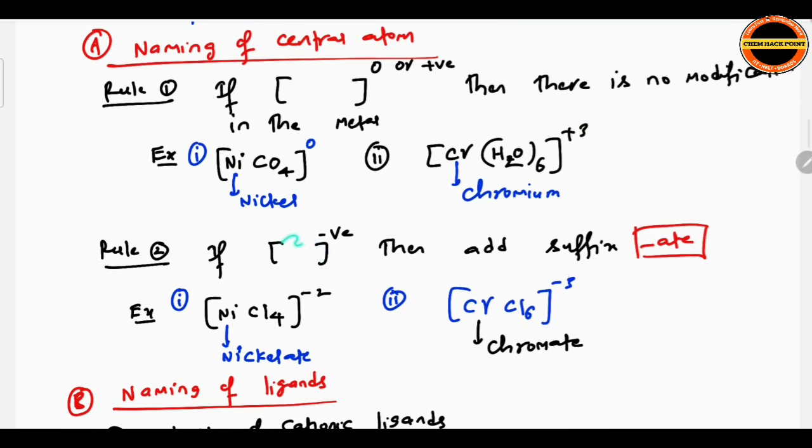Rule number 2. If the coordination sphere has a negative charge, then add the suffix ate to the metal. See, here the coordination sphere has -2, here it has -3. So for -2 it is nickelate, here it is chromate. Nickelate and chromate. Why did we add ate? Because the coordination sphere has a negative sign.